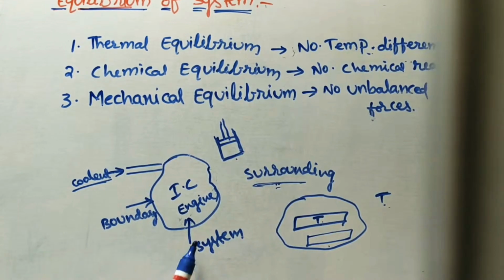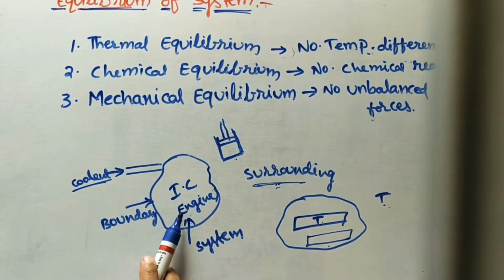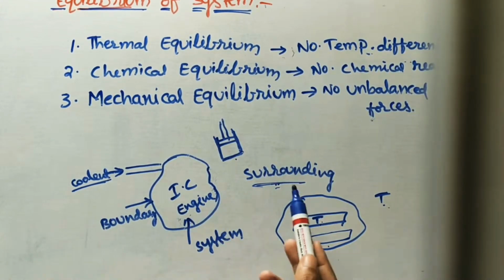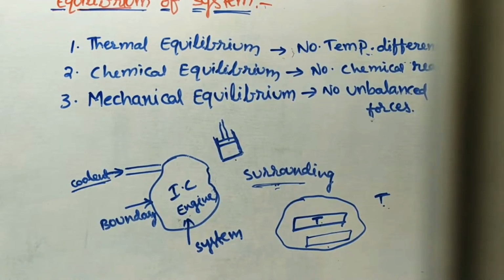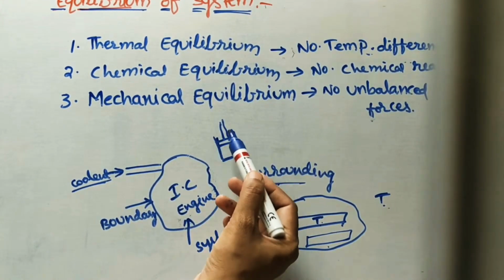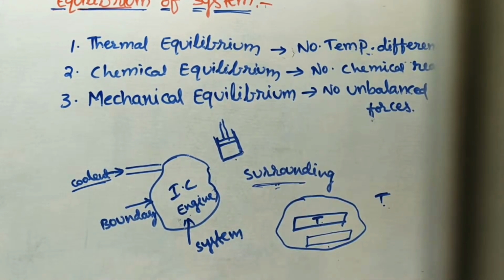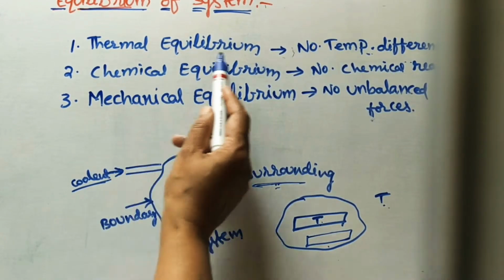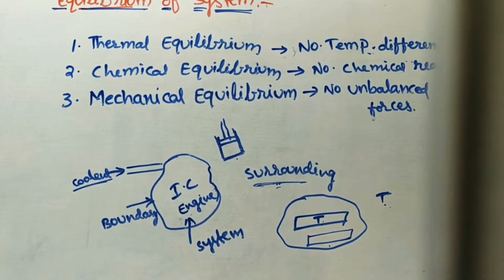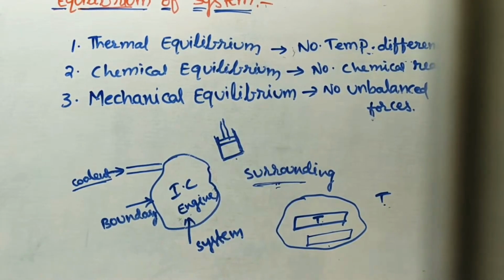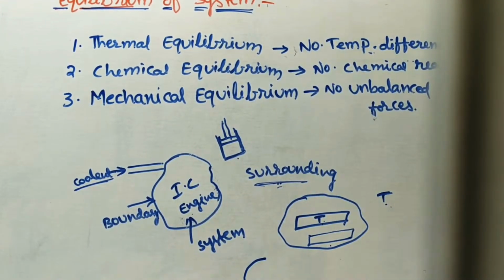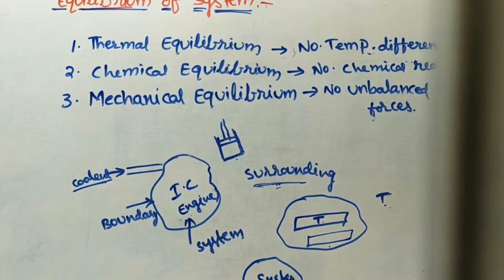That's why with whatever thing we are taking, it is getting heat, but we try to cool it to keep the surrounding temperature. It should be in the balanced condition. Otherwise, whatever objects we are considering, cylinders, pistons, all will burn with the high temperature. So each and every engine should be in equilibrium. Thermal equilibrium means no temperature difference. And similarly, it should have chemical equilibrium. No chemical reaction should take place between system and surroundings.